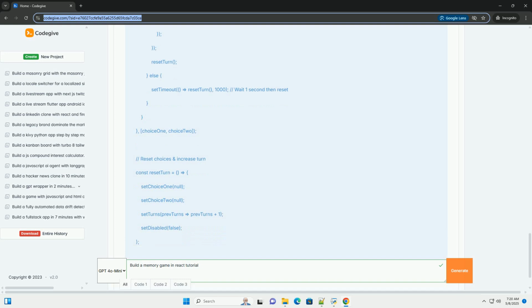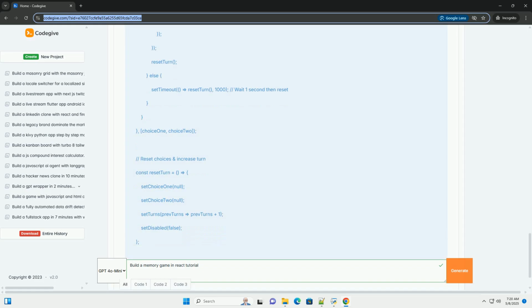Key concepts. State management: React's useState hook is essential for managing the game state, such as the card data, turn count, selected cards, and disabled state. When the state changes, React re-renders the components that depend on that state. Component composition: the game is broken down into two components, App, the main game component, and Card, a reusable component for each card. This makes the code more organized and maintainable.